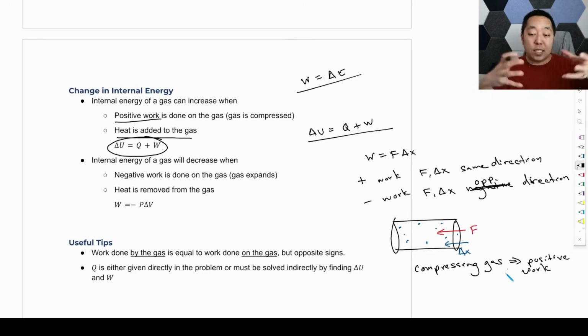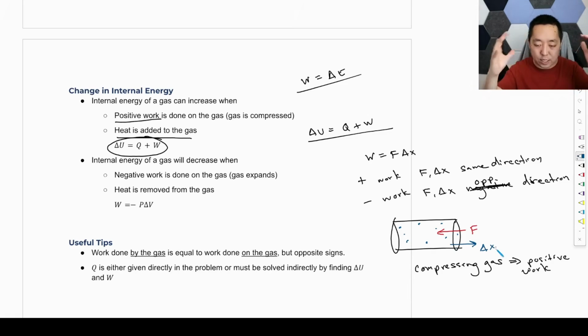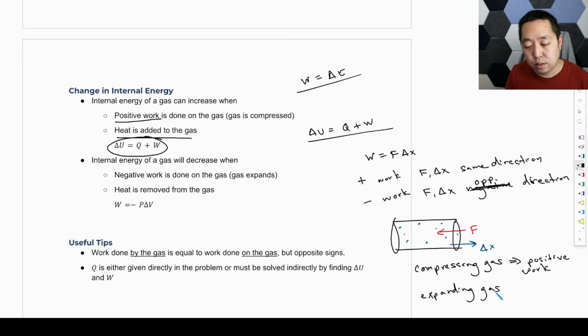Now, if the gas expands, let's say the displacement were in the opposite direction. So now the displacement's going the other direction. I'm still squeezing it, like I'm trying to push it, because the gas is trying to escape. So I'm holding it in place. But if it expands, now negative work is being done on the gas. So expanding gas is negative work. The work would be less than zero. Okay, so negative work on the gas.